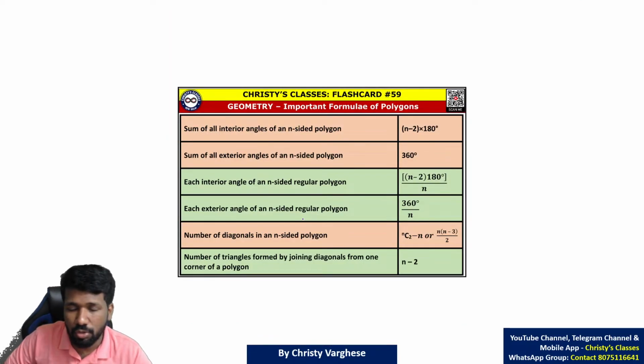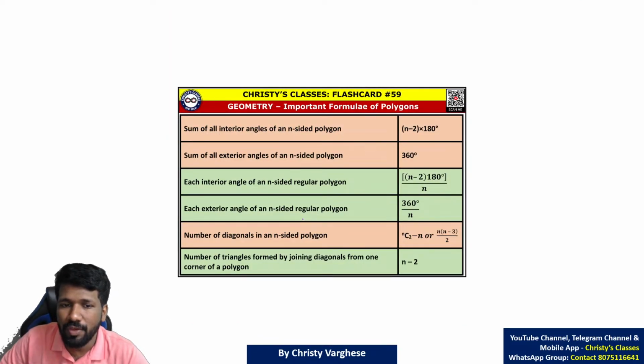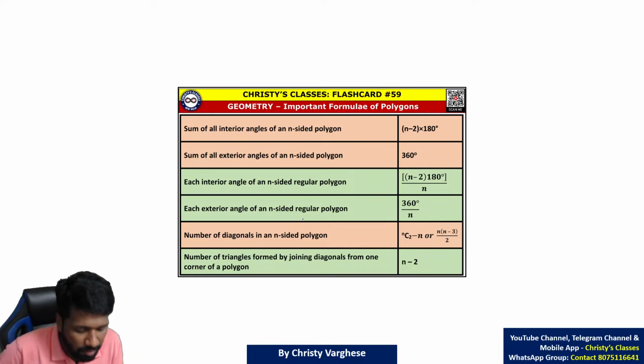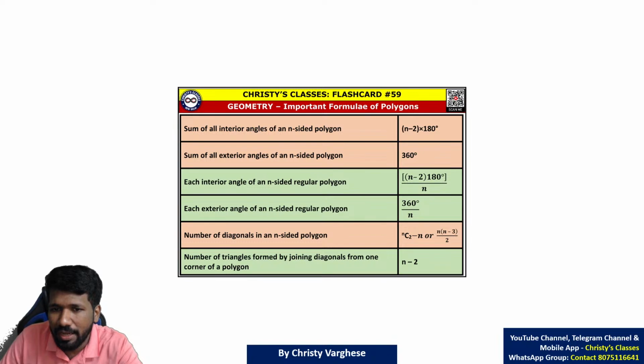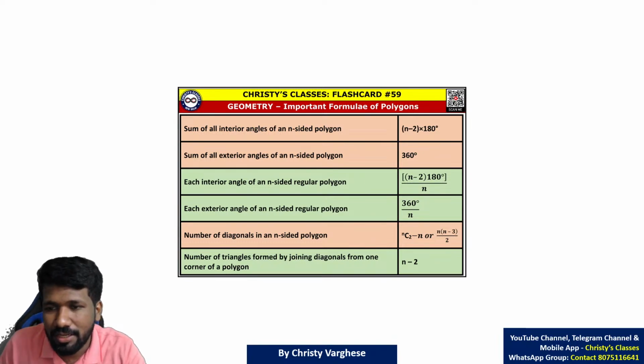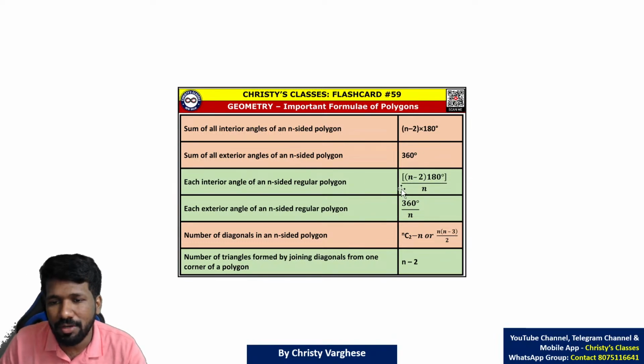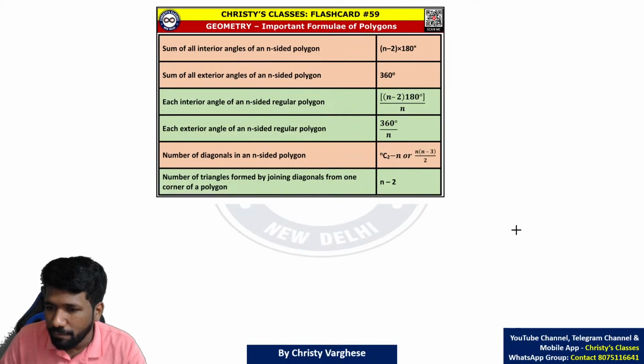That is the next thing to discuss: how to find the sum of interior angles and the sum of exterior angles of any polygon. For the sum of interior angles of any polygon, there is a shortcut formula, (n-2) into 180 degrees. For example, the sum of interior angles of a triangle is 180.